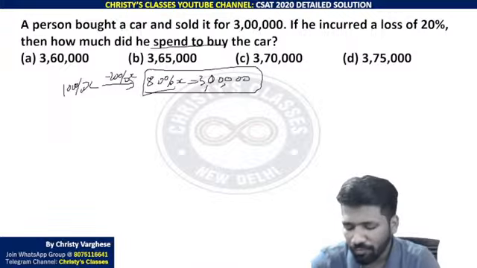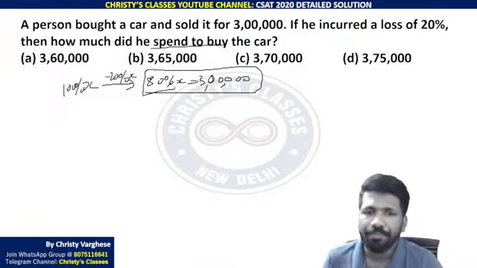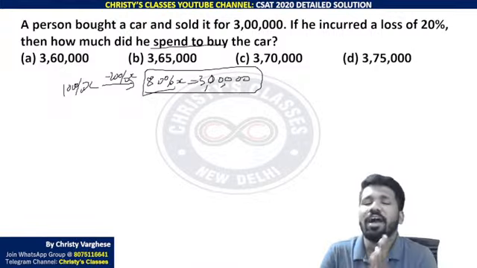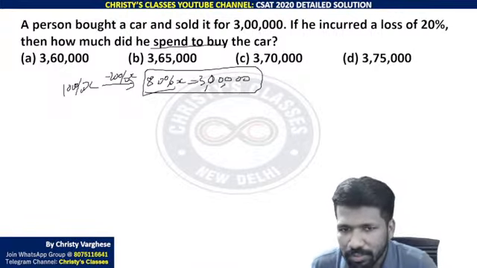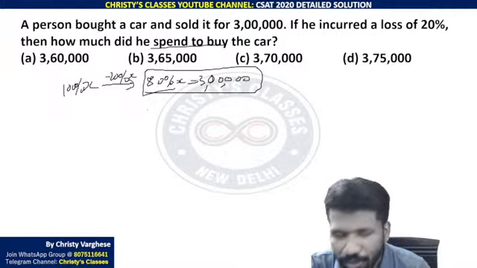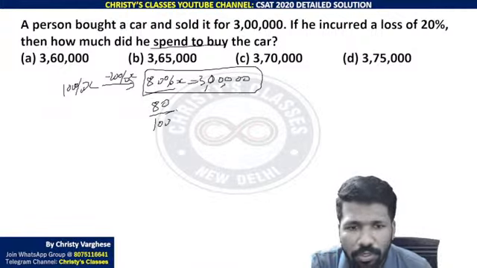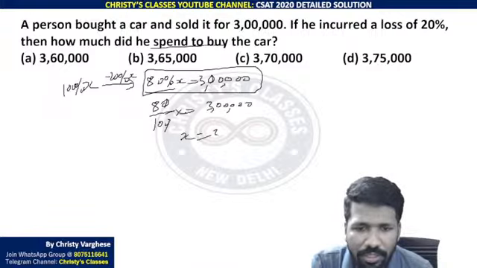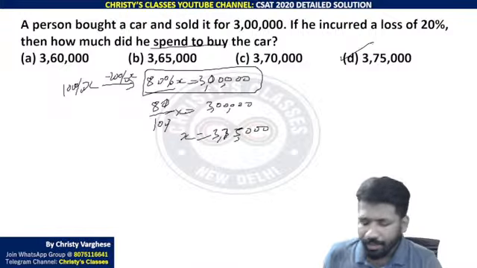80% is 3 lakh. If your Mendel math skills are very good, you can directly do it also. 80% is 3 lakh, so 20% will be half of 3 lakh, 75,000. So 100% will be 75,000 into 5, that is 3,75,000. If you are not very good at Mendel math of that sort, you can do it this way, no problem. It may take a little more seconds, but you can get the answer for sure. Cancelling 8 and 3 lakh, and multiplying by 10, you will get 3,75,000 itself. Check it out. That is the direct method of doing this question.